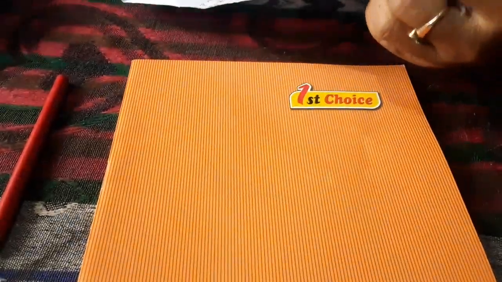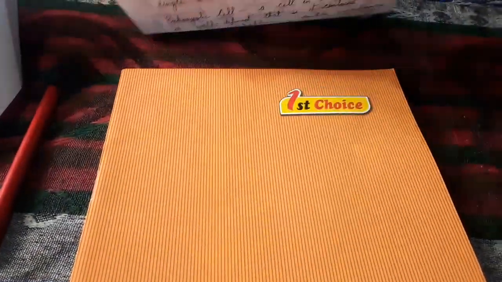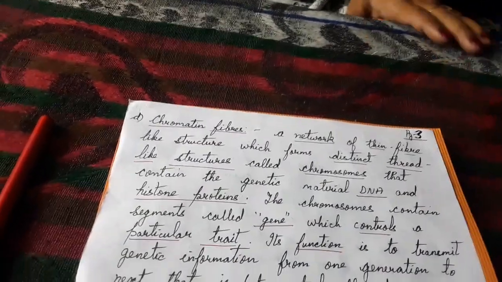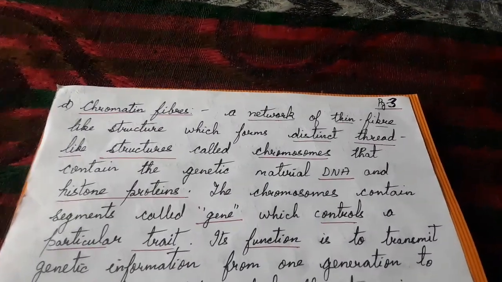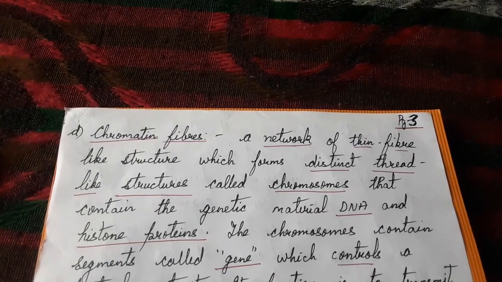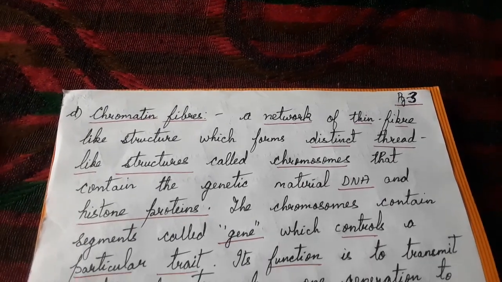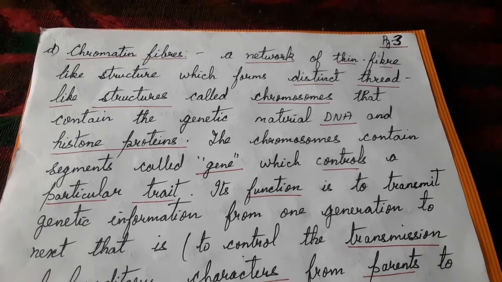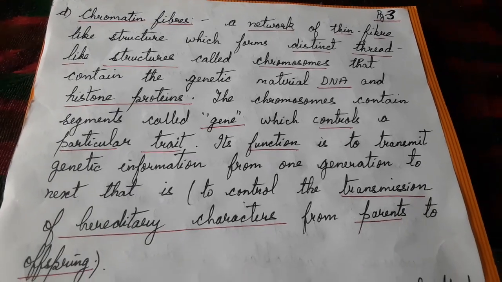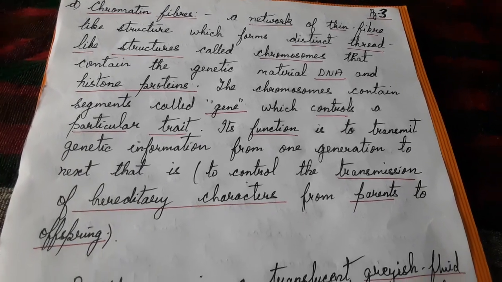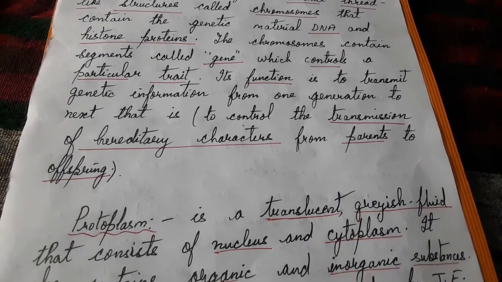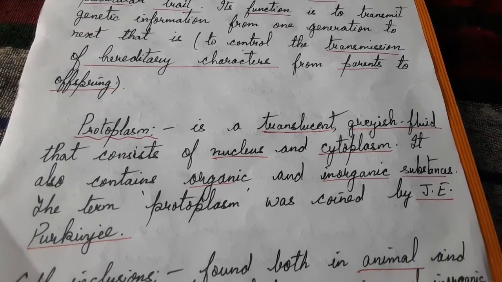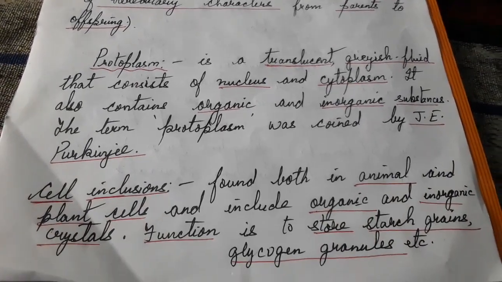We have the chromatin fibers, which contain the hereditary material. At the time of division, this chromatin network forms chromosomes which are joined at a particular point called centromere. Chemically, they are made up of the nucleic acid DNA or RNA and histone proteins.